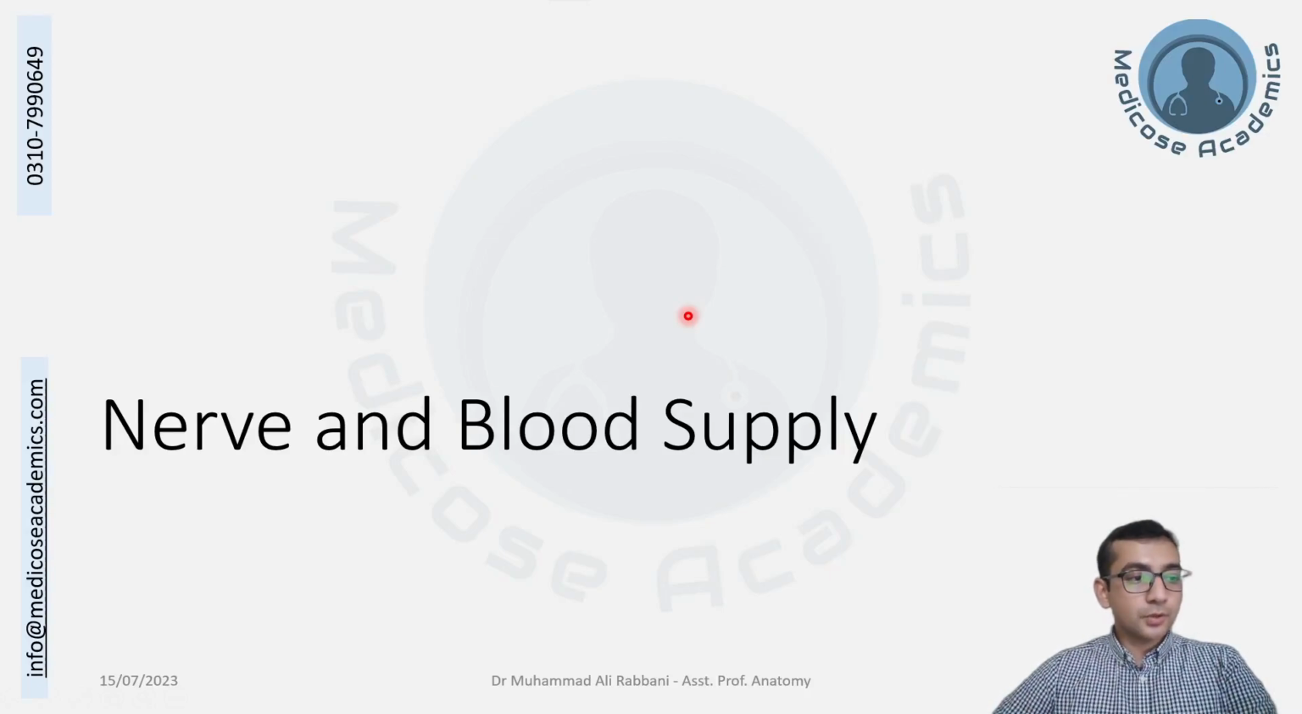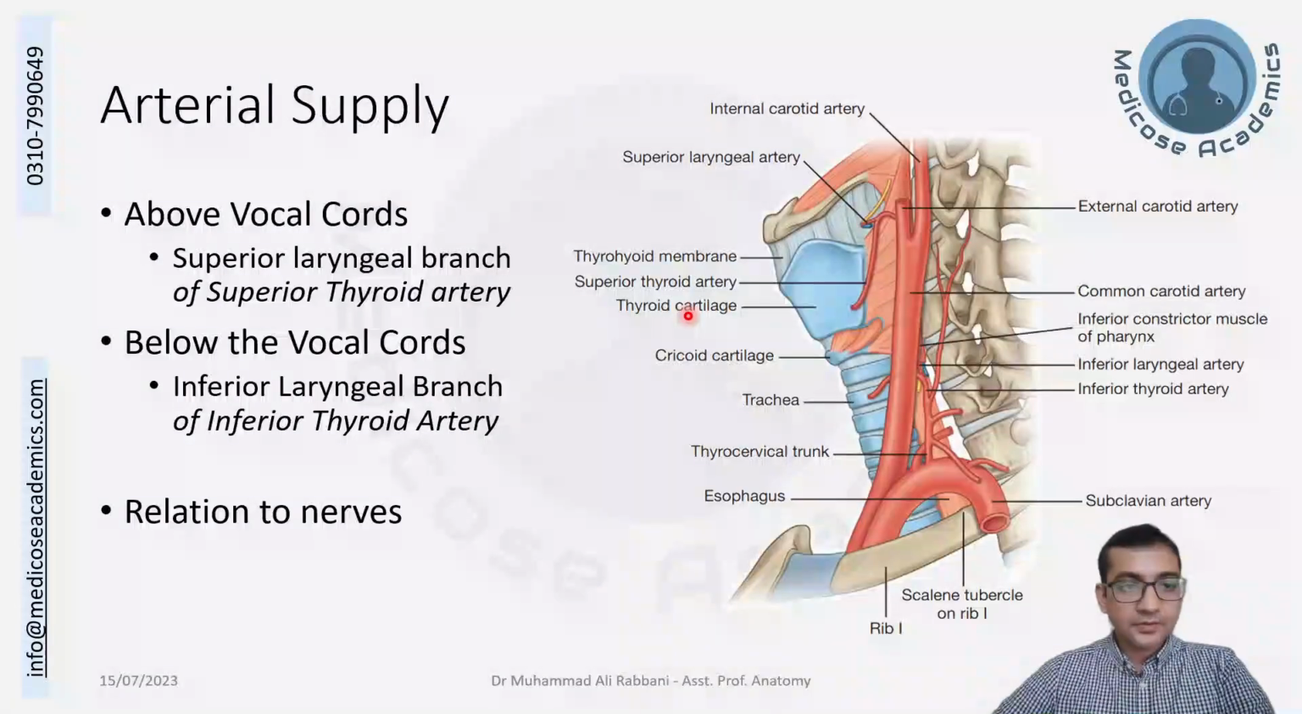So that brings us to the closing remarks. We have to discuss the nerves and the blood supply. The arterial supply is from two sources.